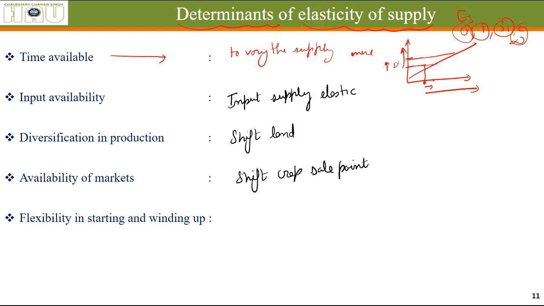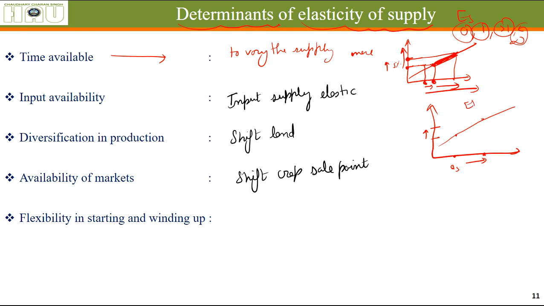And when the time increases, let's say the price was earlier this, now it is this, and it has stayed for a long period of time, we have increased our supply from this point to this point. And as you can see, I'll draw a new graph here. The price increase has gone from this to this, and earlier the quantity supplied was this much, and the quantity supplied was varied by a larger amount.